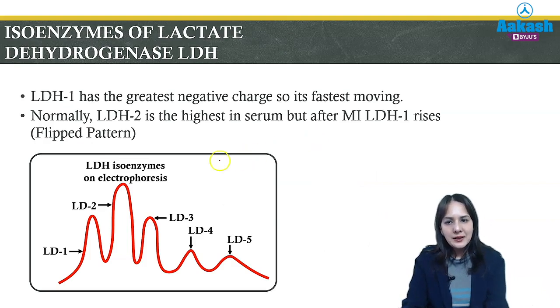So normally, if we look electrophoretically at the different isoenzymes of LDH, LDH2 forms the highest peak. But what will happen in myocardial infarction?